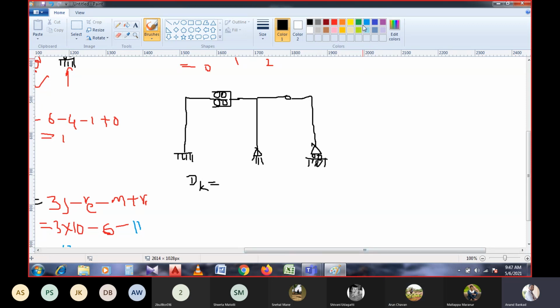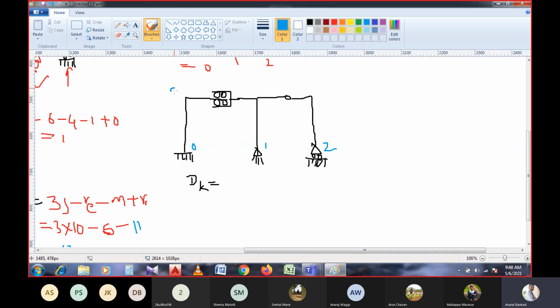See here, in the calculation we have got 10 numbers of kinematical indeterminacy, correct? So what are those 10 numbers of kinematical indeterminacy? Let us see. Here it is 0, that means there is no freedom for this. Here it is only one, the one movement that is allowed. Horizontal as well as vertical is not allowed. Here it is 2, correct? That means the movement is allowed, and horizontal movement is allowed. The movement about z as well as the movement about x-axis is allowed for this support, correct?